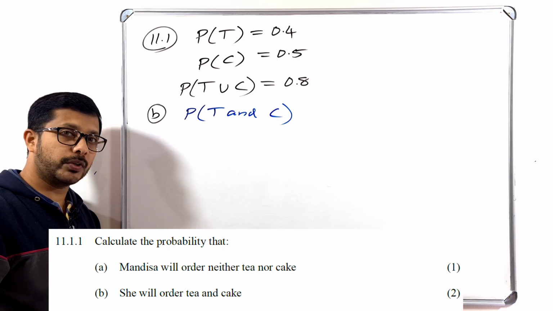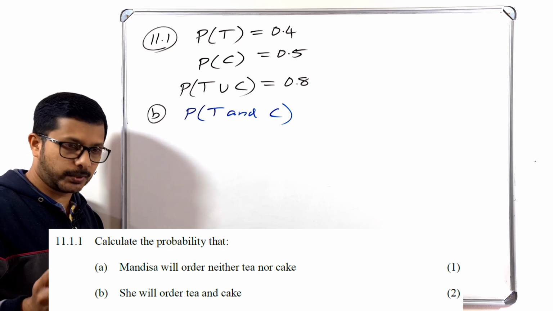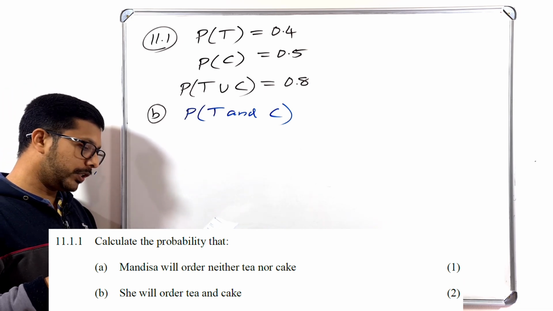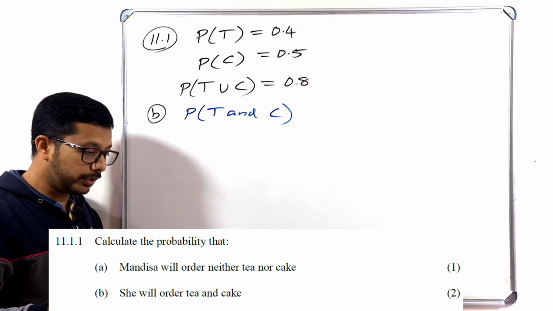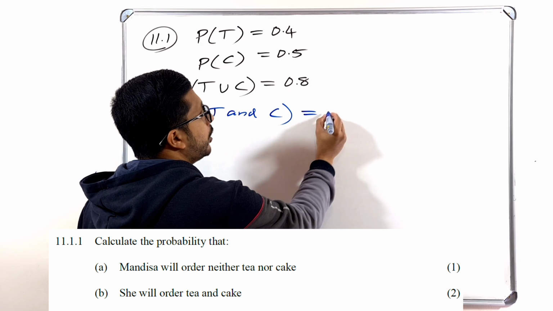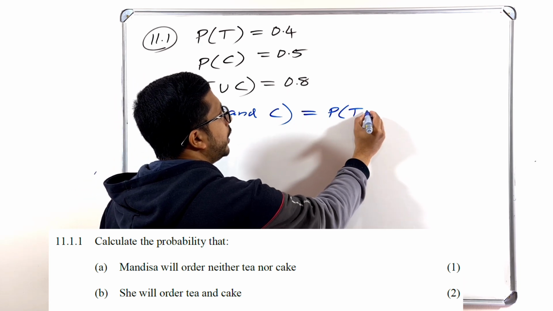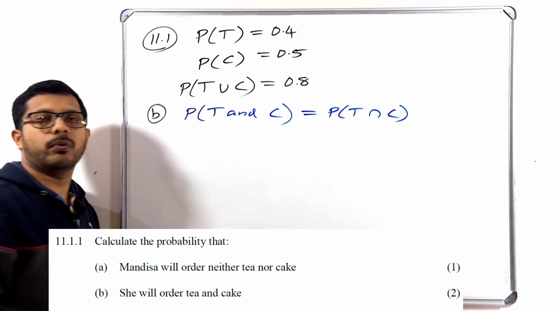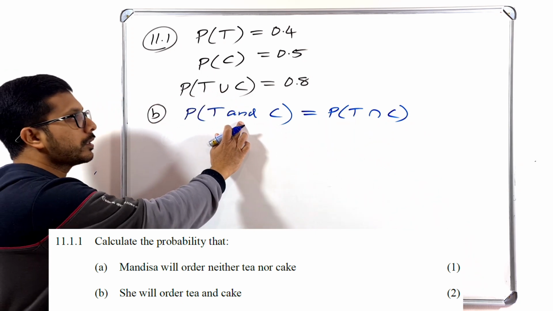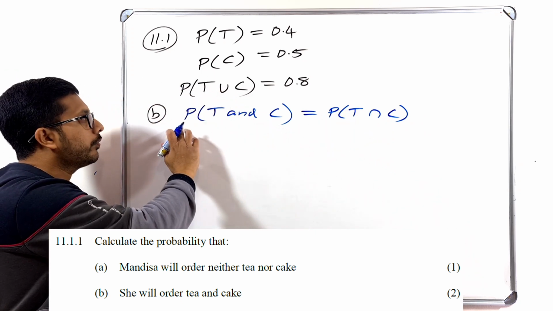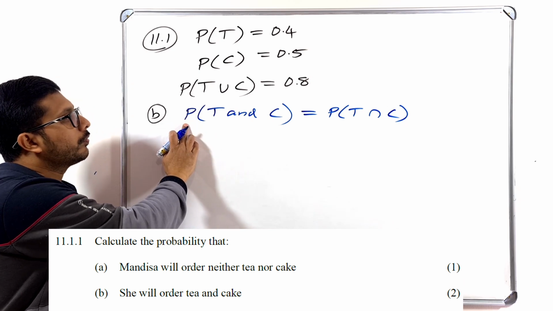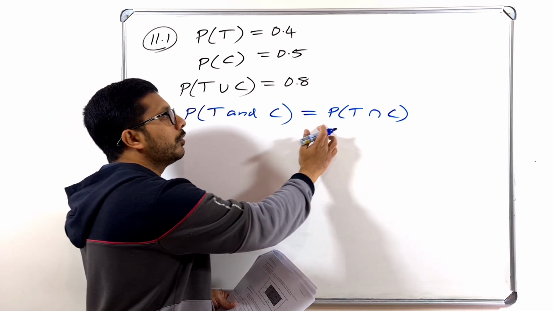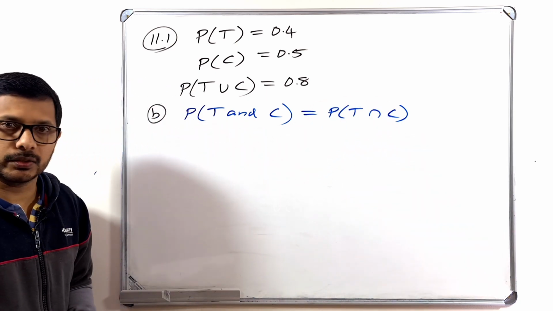I already explained that one. And means intersection. So it is the same as probability of T and C, T intersection C. That is what you want to find. So in effect, the probability that she ordered tea and cake means that you have to find the probability of T intersection C.